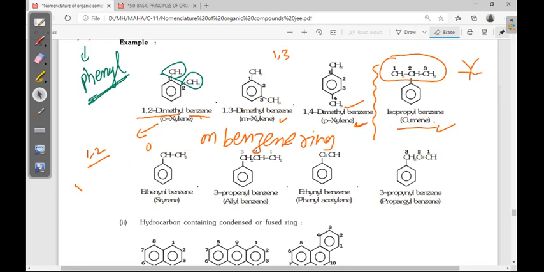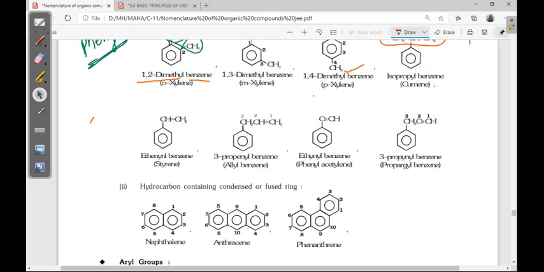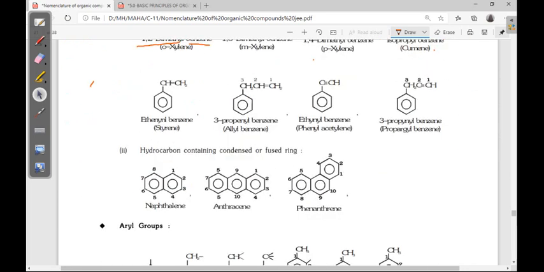Next, suppose in the side chain any unsaturation or functional group is there, then we have to take benzene as a substituent, right? See here, a double bond is there, so obviously numbers 1 and 2. So at position 1 the benzene ring is there.